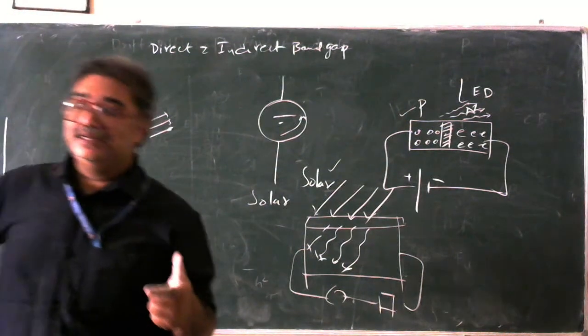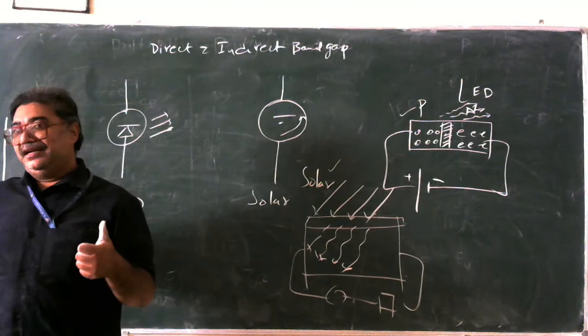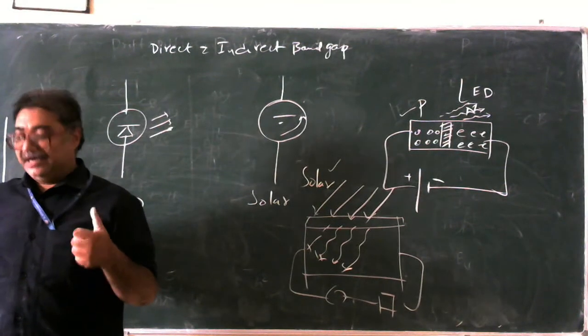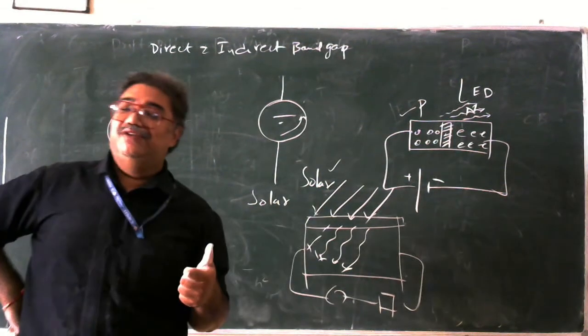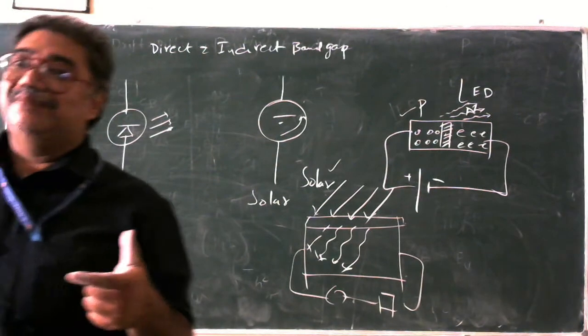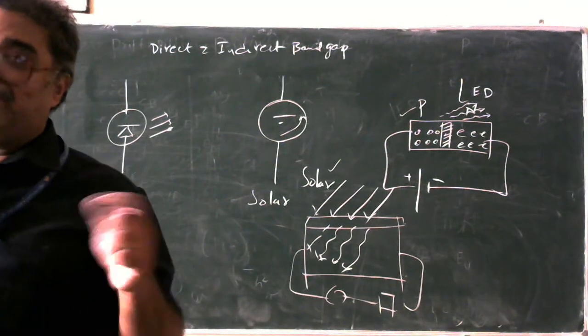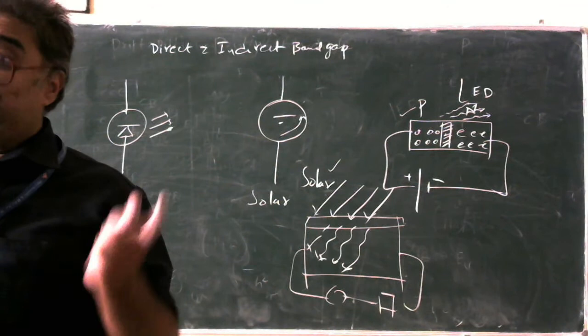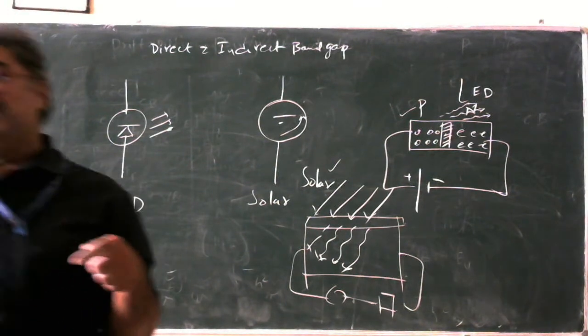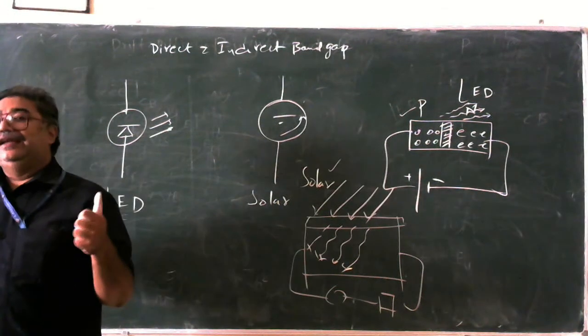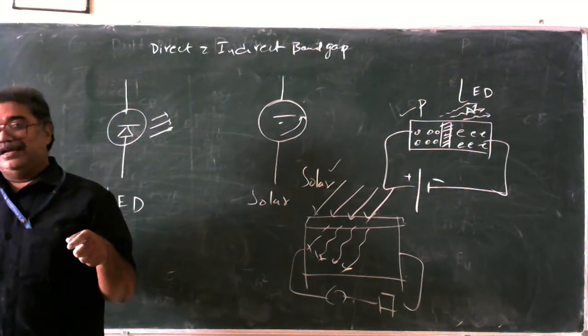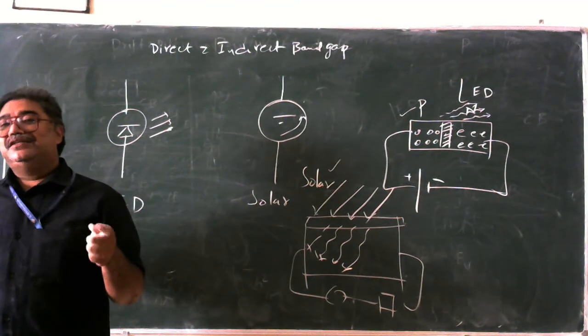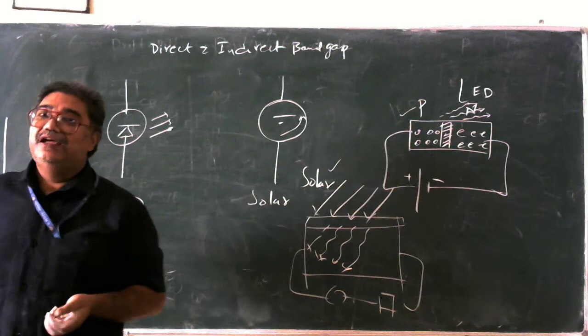So in semiconductors we have a PN junction diode, and that PN junction diode corresponds to an indirect band gap, and similar to that we produce a solar cell. And if the PN junction diode is operated in forward bias, made not of silicon but of gallium and arsenide, what do we get? We get an LED. In place of gallium arsenide, if we take silicon and expose it to the sun radiation, it is going to produce electricity.